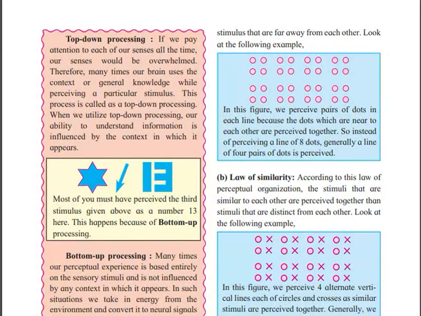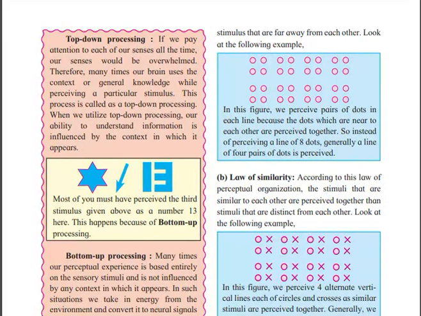Stimuli that are far away from each other are not perceived together. Look at the following figure: you can see pairs of four dots. You perceive them as pairs, similar to one parallel line and this line.